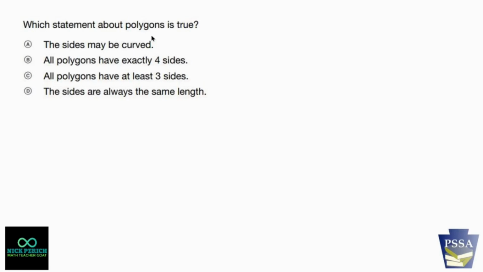Which statement about polygons are true? So before I even look at these, a polygon is any closed shape with line segments for sides. So you are a polygon because these are all lines and this is closed. You are a polygon because these are all straight lines and you are closed.